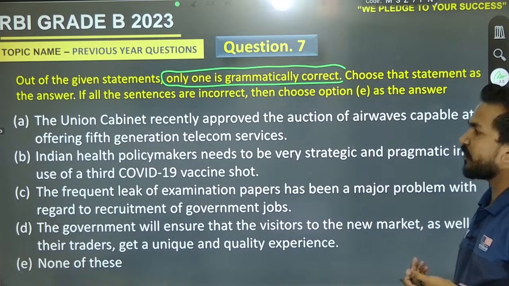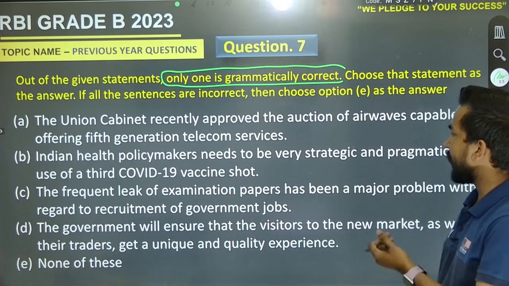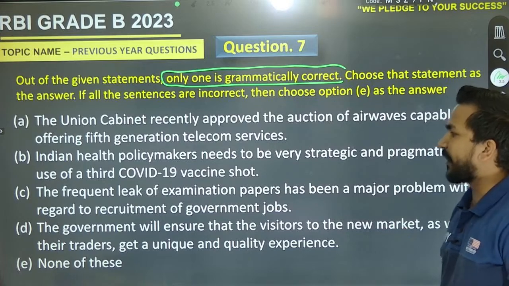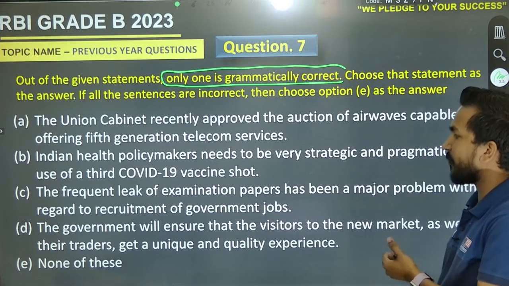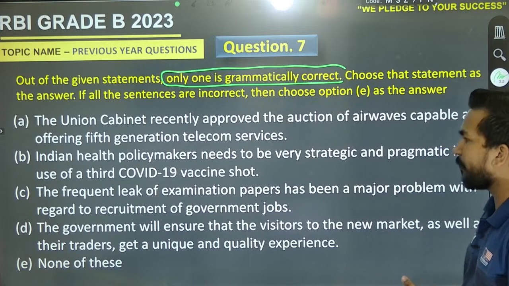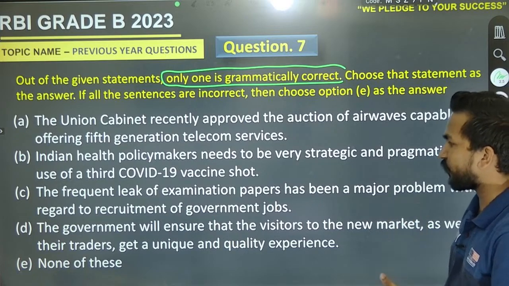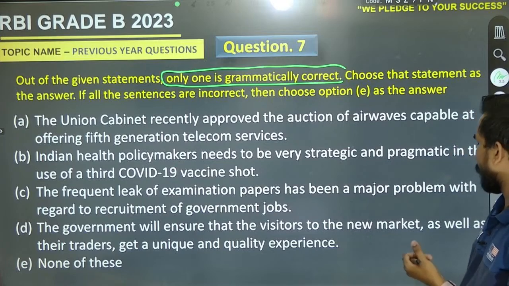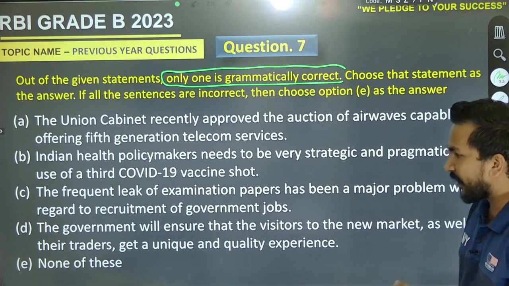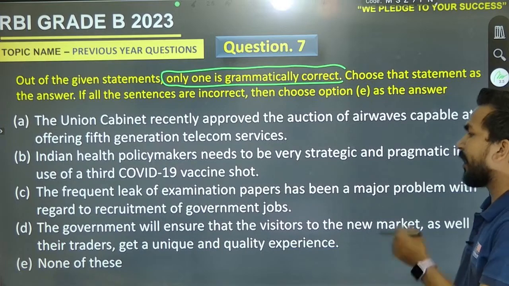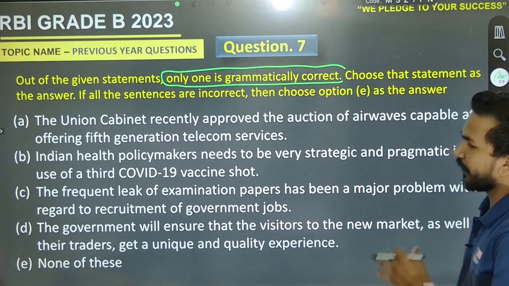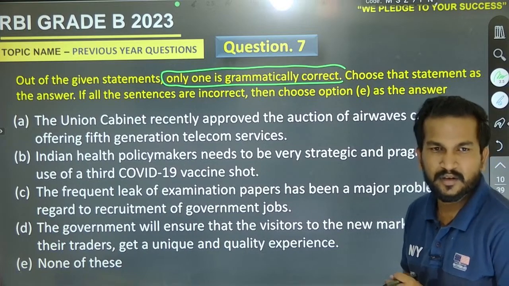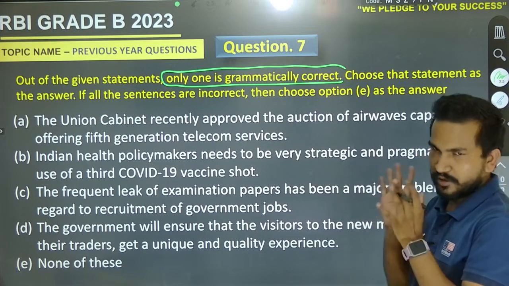Indian health policymakers needs to be very strategic and pragmatic in the use of third COVID-19 vaccine shot. The frequent leak of examination papers has been a major problem with regard to recruitment of government jobs. And the last one is, the government will ensure that the visitors to the new market as well as their traders get a unique and quality experience. So go for it. Question number 7 on your screen. C is correct. Okay, go for it.